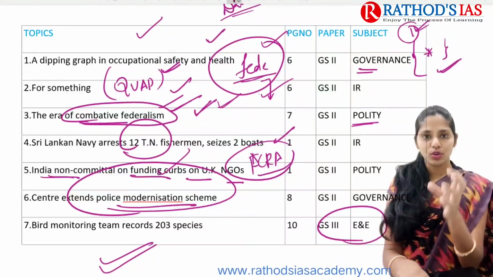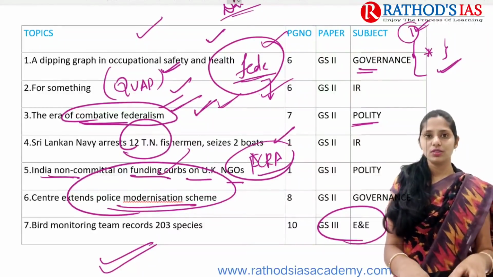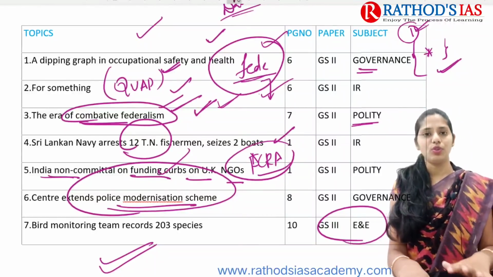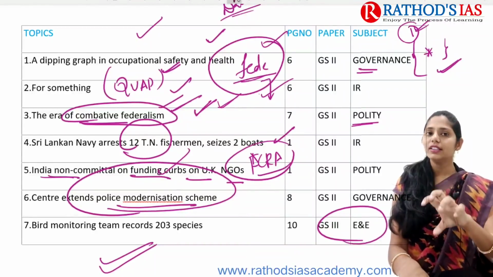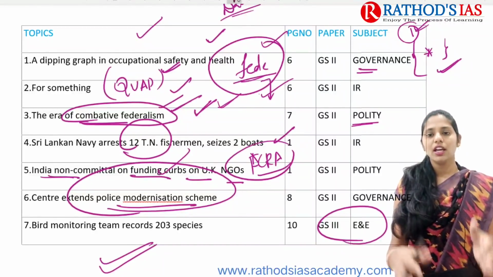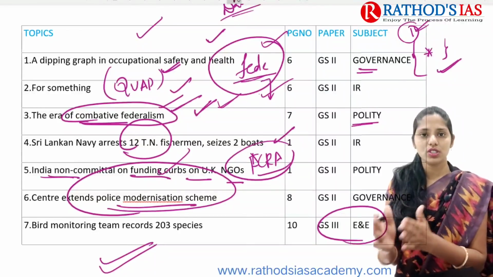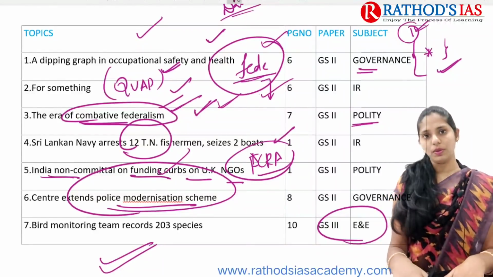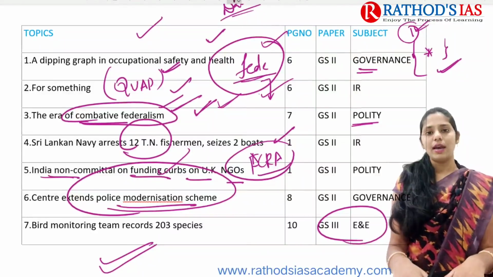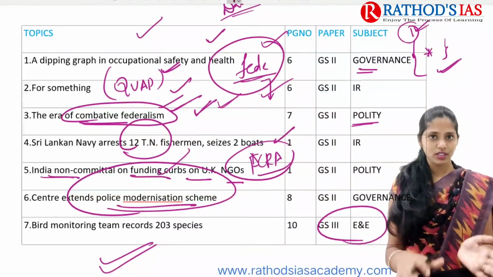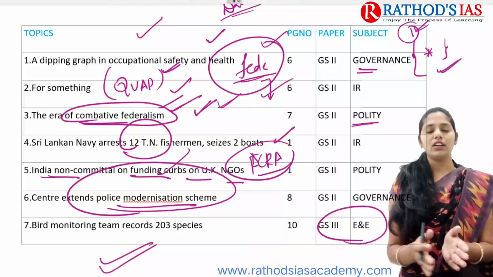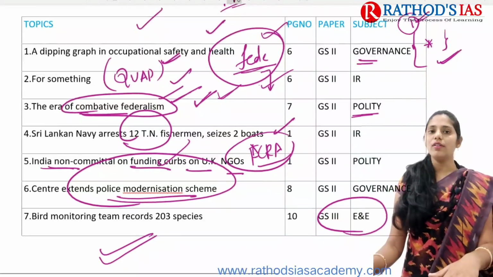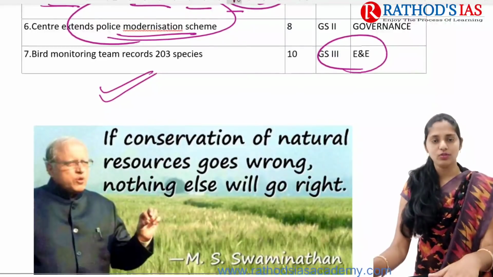So we are discussing what the news is, okay, we are discussing what the background is, if there is any background, and we are connecting that topic with our static syllabus in all perspectives like GS1, GS2, GS3 and GS4. So this is the way to read the newspaper, okay. I am suggesting you follow this way, so that it will be very helpful, okay. So now let us start our discussion with a quote.